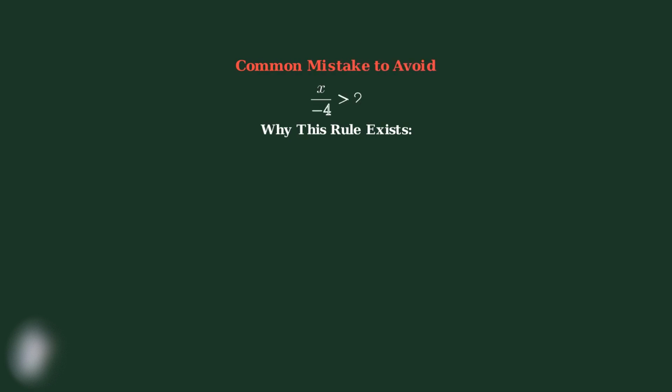Finally, let me show you a common mistake that students make and how to avoid it. We have x divided by negative 4 is greater than 2. The mistake students often make is forgetting to flip the sign when multiplying by negative 4. The correct way is to remember that multiplying both sides by negative 4 requires flipping the inequality sign from greater than to less than.